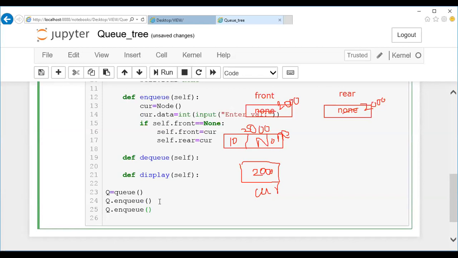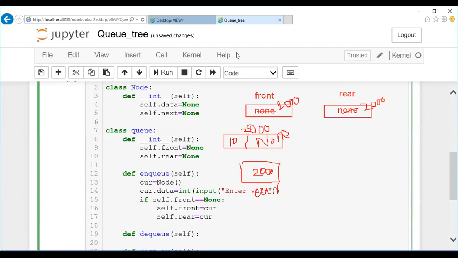call this one enqueue. So what happens here is again this will be called here. As this process goes on, the first node will be created. Once the node is created, a block of memory will be allocated here. Once the block of memory is allocated, say 2004 is the memory block. Assume that. So here this particular pointer, CUR, will be 2004. After this, data will be accepted. Assume that this is 20.